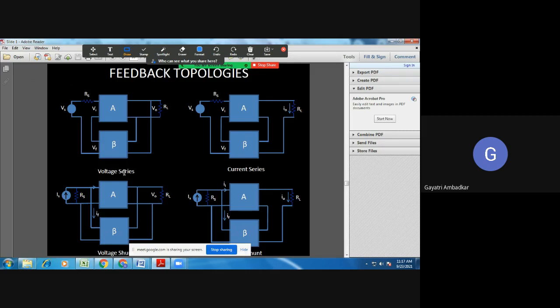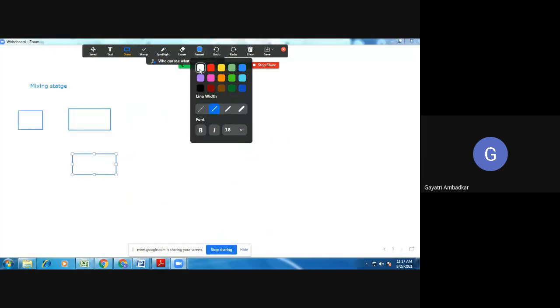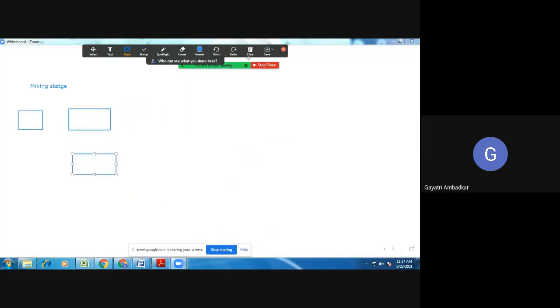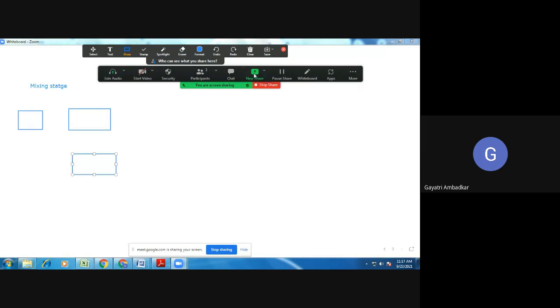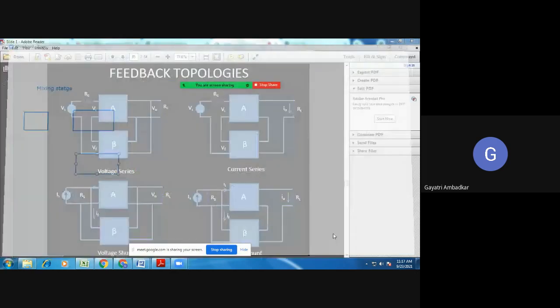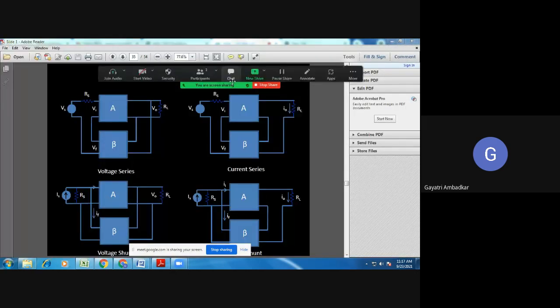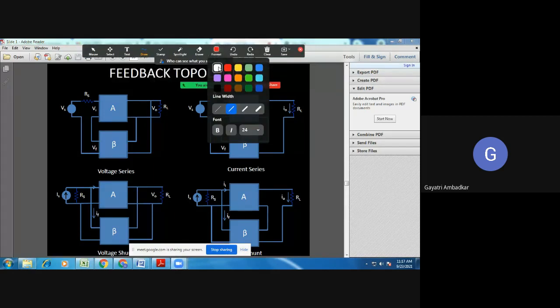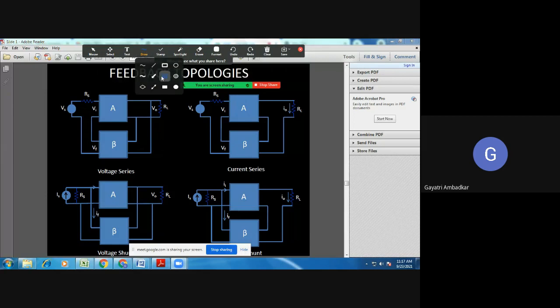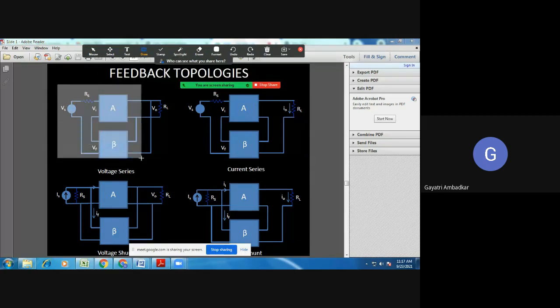Now I will show you the mixing. Look at this portion, how mixing takes place.